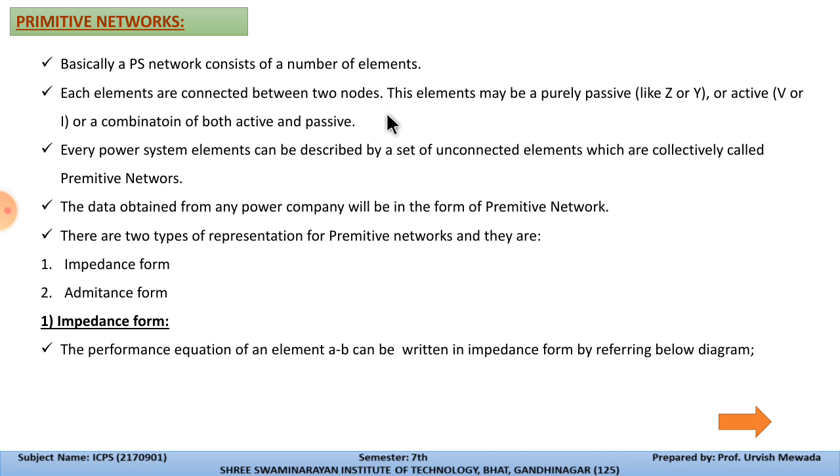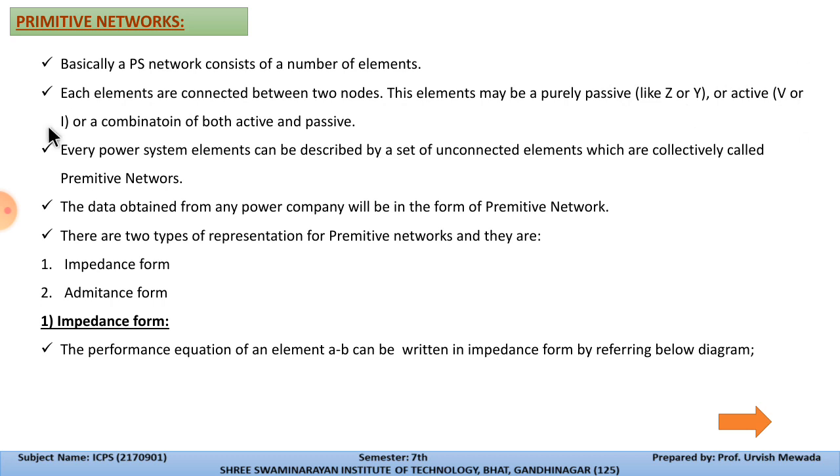So these elements may be purely resistive, like impedance Z or admittance Y, or we can say active, V or I. Means it can be R and L type, impedance and admittance type, and it can be a voltage source or current source. So that forms a node, at which more than one element is connected.